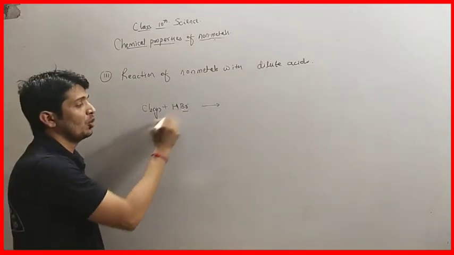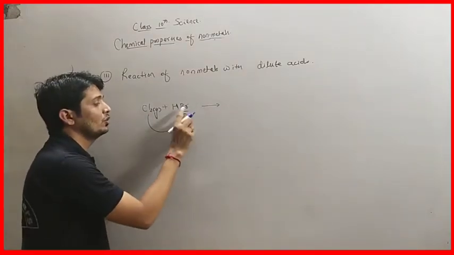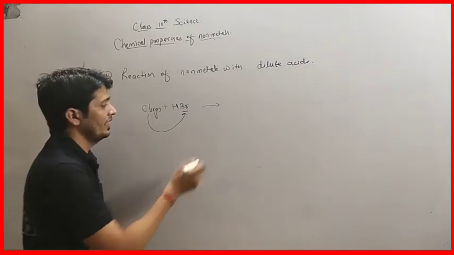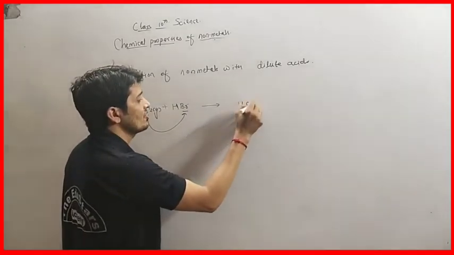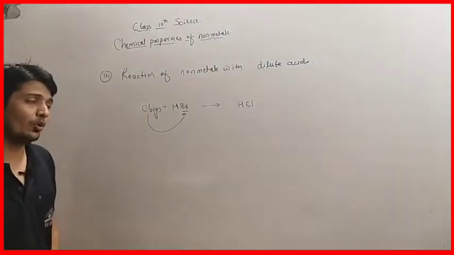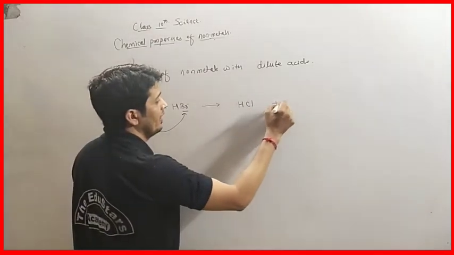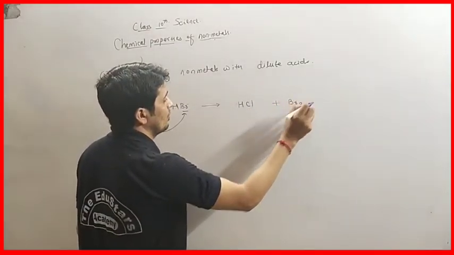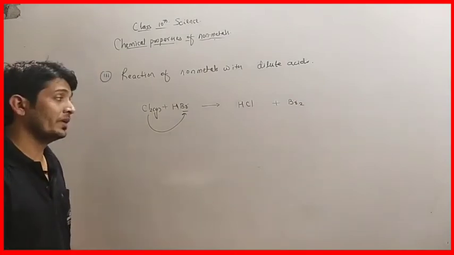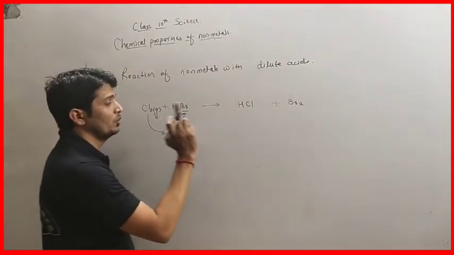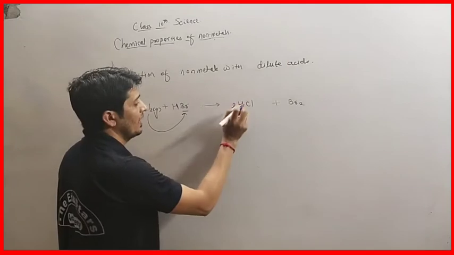See, here we have bromine. So chlorine is going to replace bromine. The product will be HCl, that is hydrogen chloride, and bromine gas is formed. So in order to balance the reaction, we have to multiply here by 2.